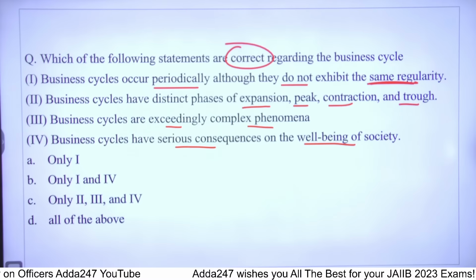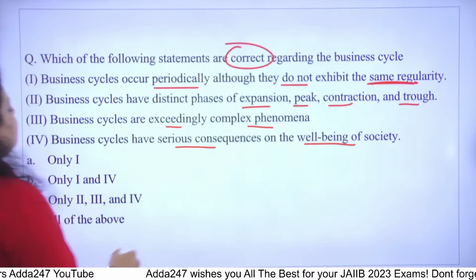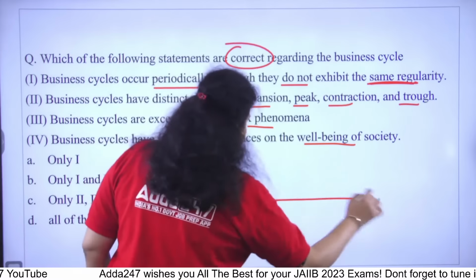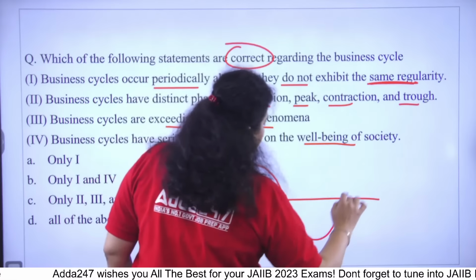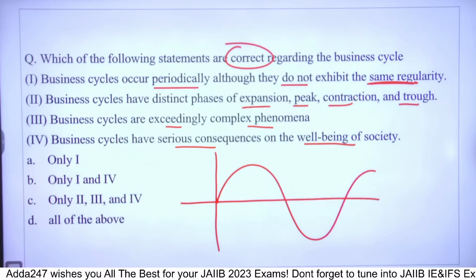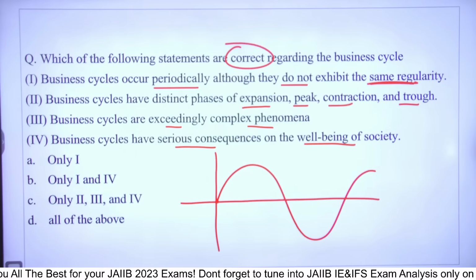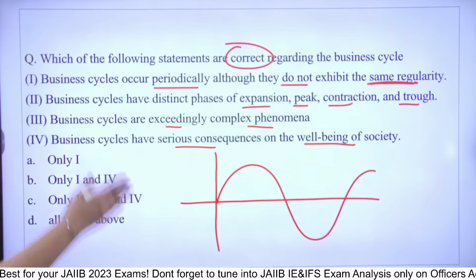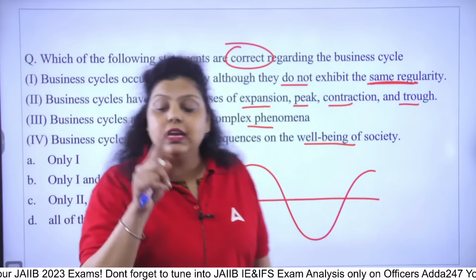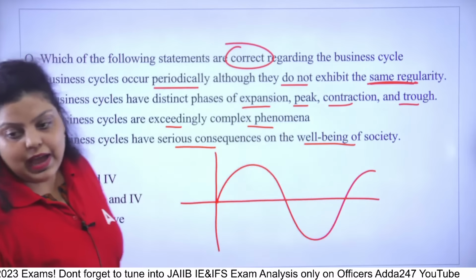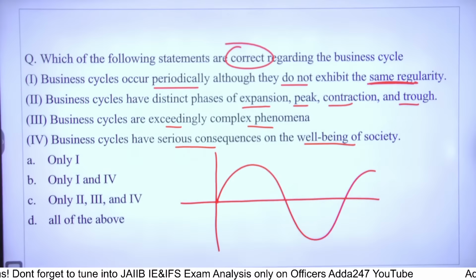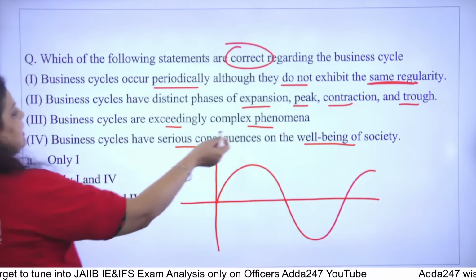Okay, so if I am talking about business cycle, it is a wave-like movement. In the business cycle, you will find a wave-like movement. It has 4 phases. That is true. The expansion will be there, peak will be there, contraction will be there, trough will be there, and it also has a periodicity, although they do not exist for the same duration. There is no same regularity, but yes, there will be a periodicity. Apart from that, they are exceedingly complex phenomena.